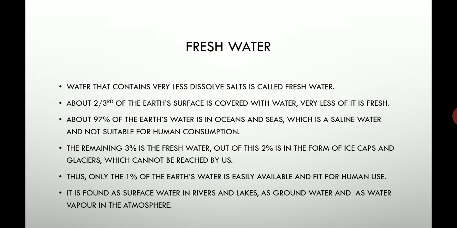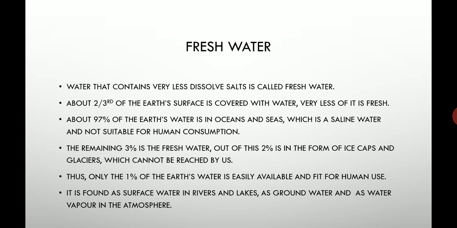And if we talk about the availability of fresh water, then two-thirds of the earth's surface is covered with water, out of which the major amount is saline water, and very little is fresh.